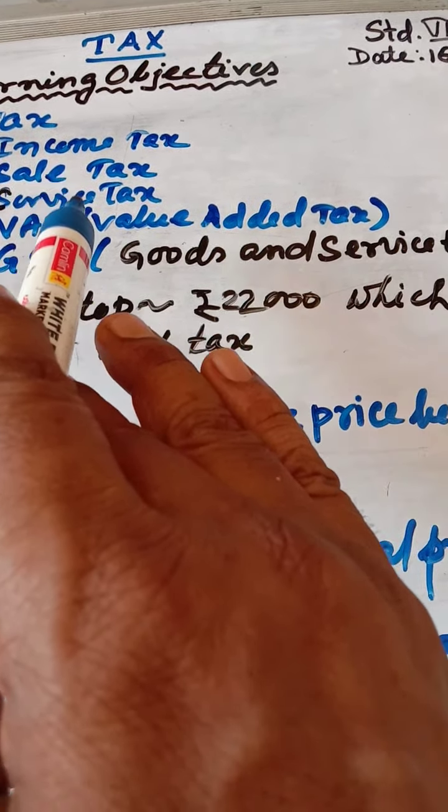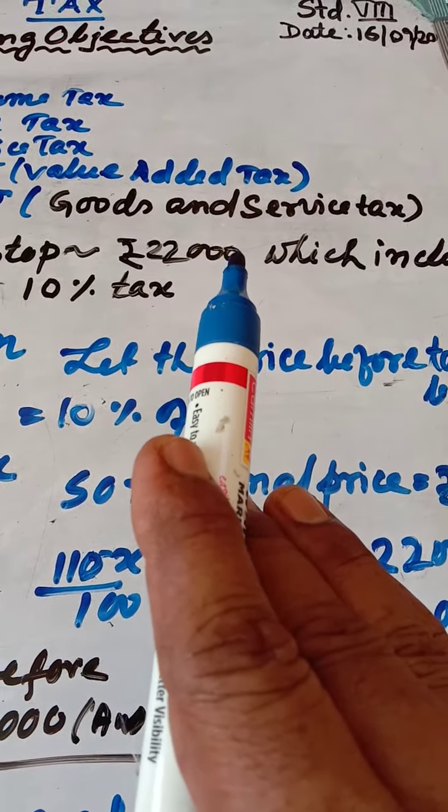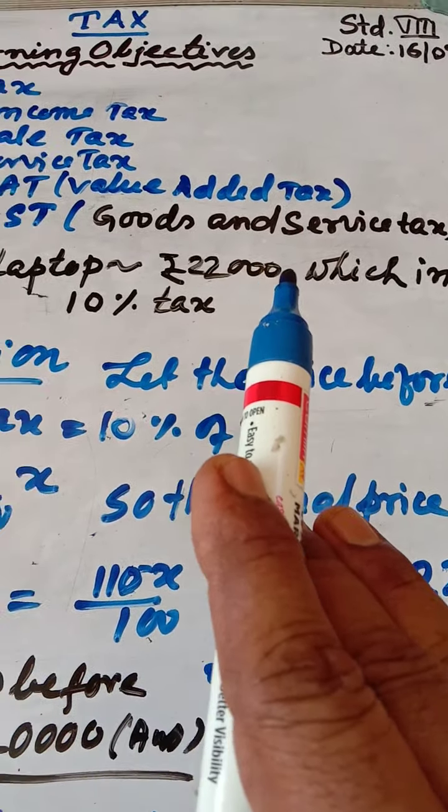Now GST, since 2017 or so, this term GST. What does GST mean? Goods and service tax. Actually, some taxes like income, sales, service tax and others are merged into GST, goods and service tax. So nowadays if you are going for any transaction of a heavy amount, you have to pay an amount to the government, that is called GST. Let us learn how it is being implemented.